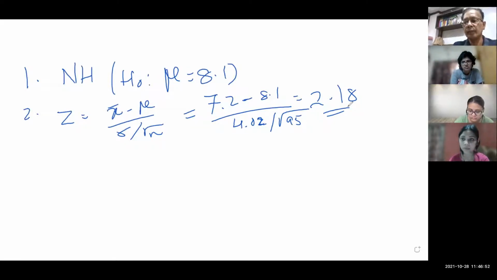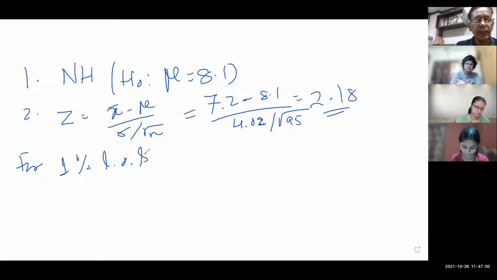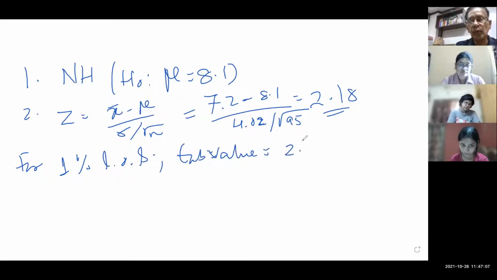Sir, 1%. So for 1% level of significance, what is the tabulated value? 2.33. Okay.